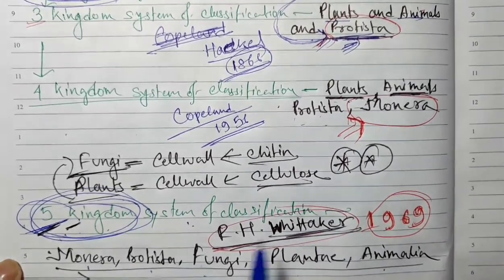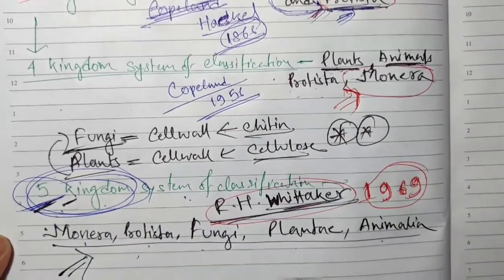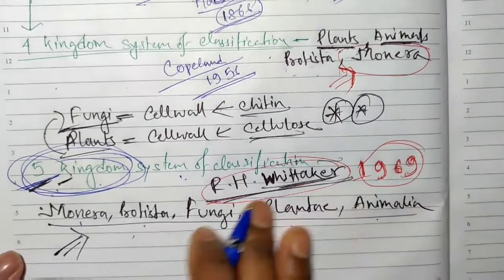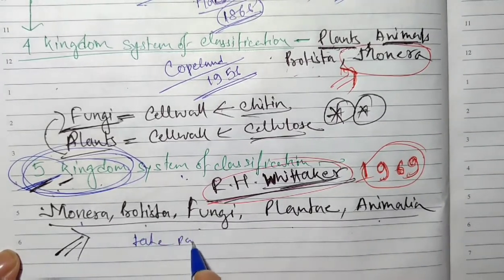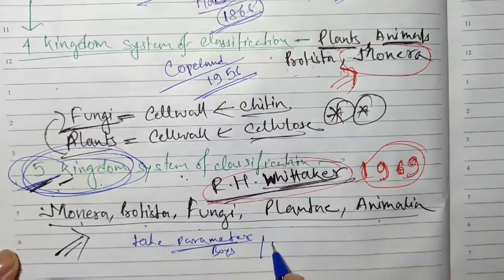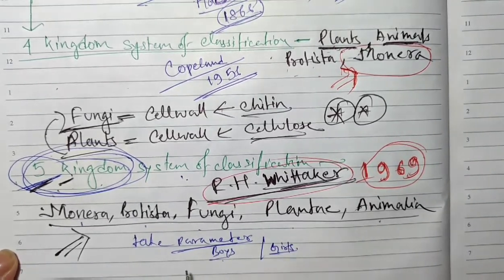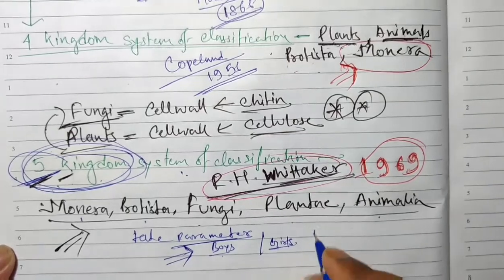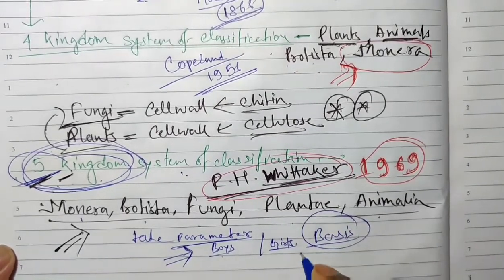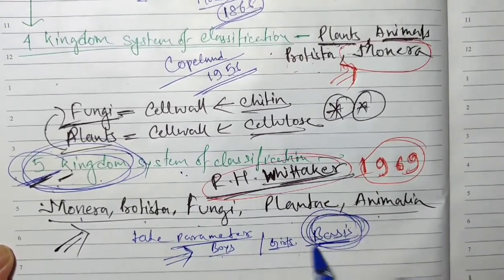Now here, whenever we are going to try to classify anything, say for example in our class or in our home or anything you just want to classify, we take parameters. Say for example, in the class we take the gender: the boys are one group and the girls another group. Or boys with long hair, boys with short hair, also we can make another group. So that means a basis is required. Please try to understand, this is very important. Whenever we are going to classify anything, we will take some basis, means some parameters.